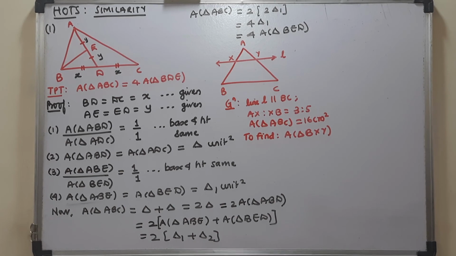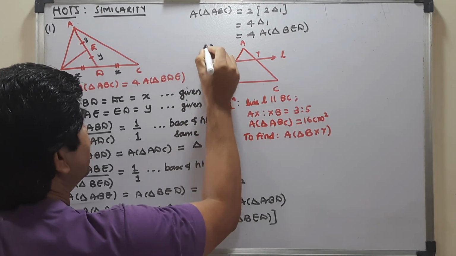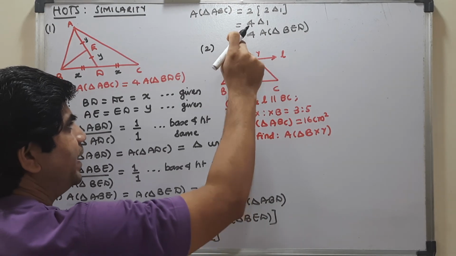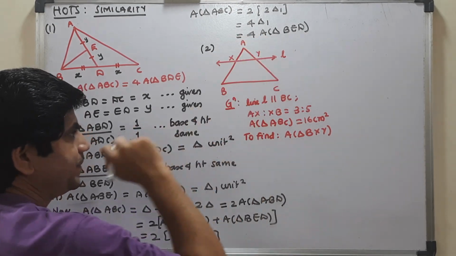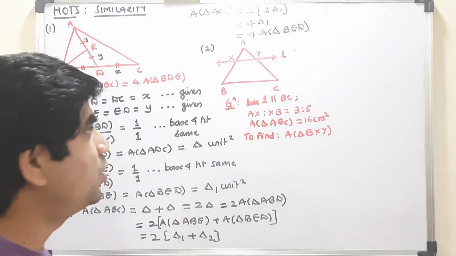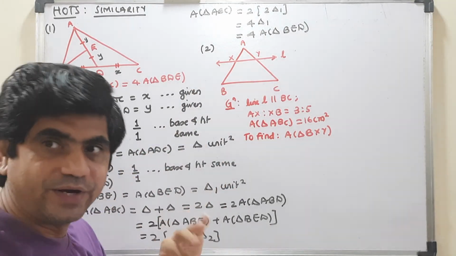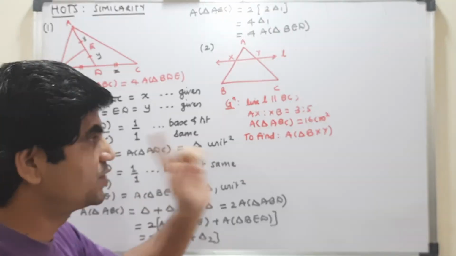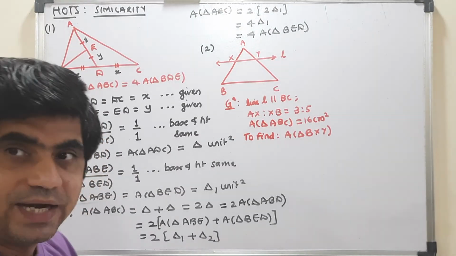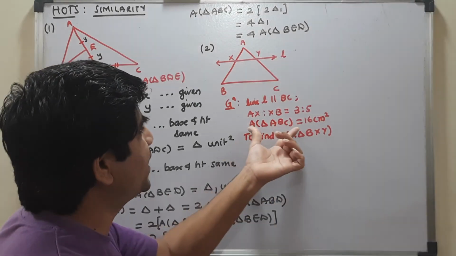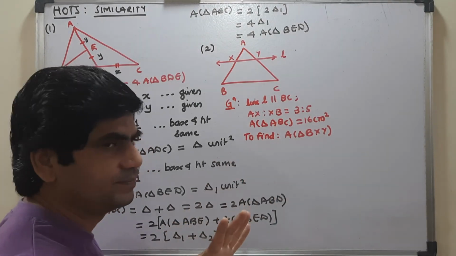Now coming to the next question, it very clearly states here that there is a triangle in which line L is cutting side AB and side AC at X and Y, and the ratio of AX to XB is told as 3:5. Okay, it is a ratio, not the length, mind it. And the area of triangle ABC is told as 16.